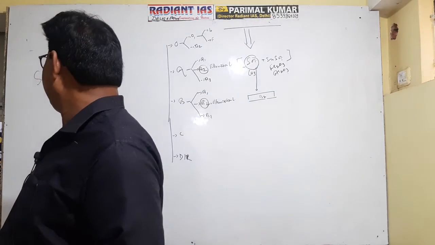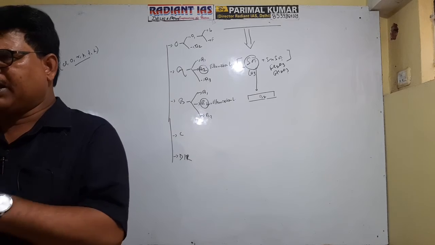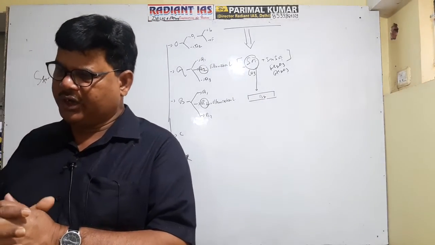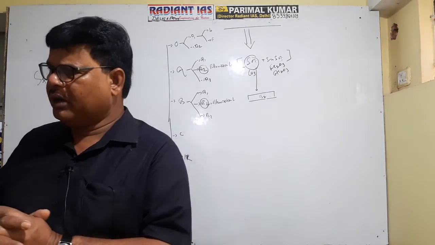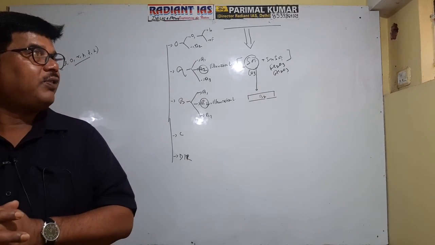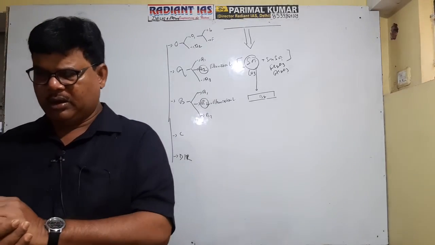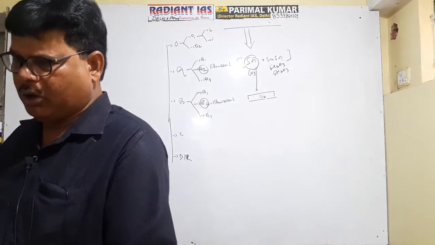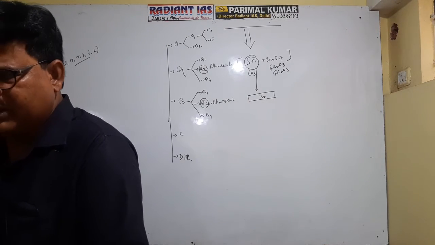The next factor is P, the nature of the parent rock. You see, if soil is formed in an acidic rock area, it will impart acidic character to the soil. If it is formed in a basic rock zone, then it will impart basic character to the soil. As for example, in the Deccan lava plateau, which is the zone of basalt rock, that is a basic igneous rock, here the soil is mostly basic in character.